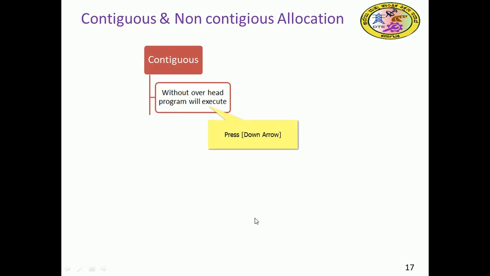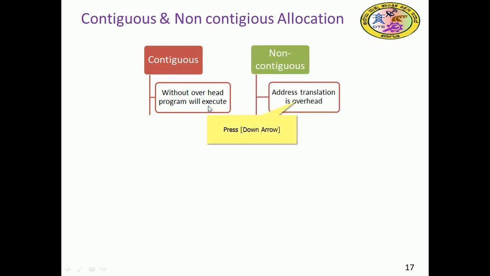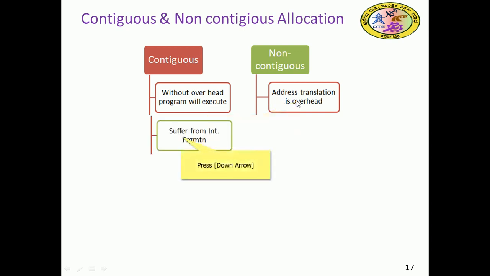Coming to contiguous and non-contiguous allocation. In contiguous allocation, the program will execute without overhead, because the memory is provided continuously, so no overhead is incurred. In non-contiguous allocation, address translation is an overhead, because the pieces are disjoint. Separate multiple pieces of memory are given, so their addresses need to be computed. That address translation is an overhead which is not there in contiguous.